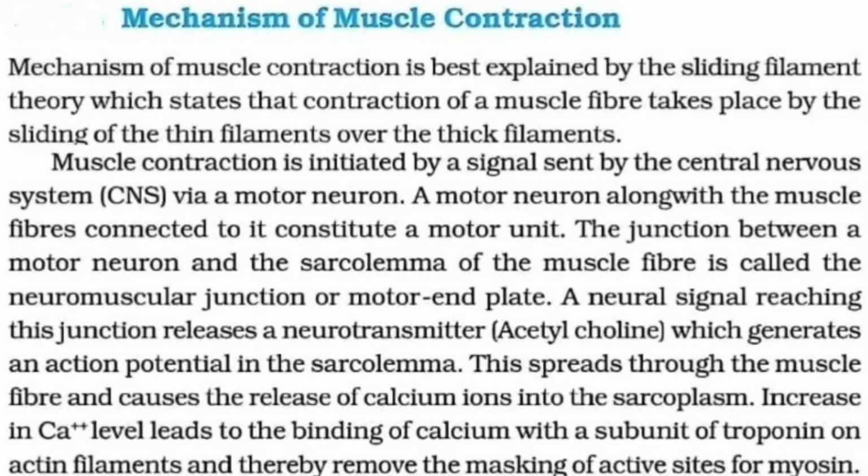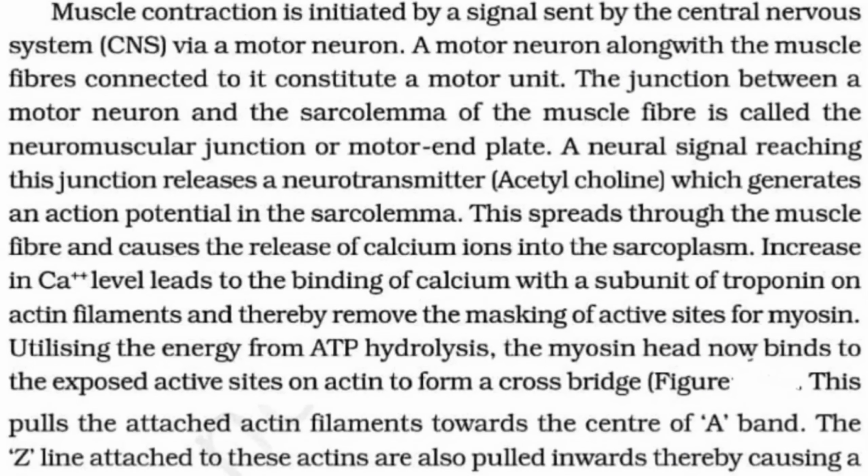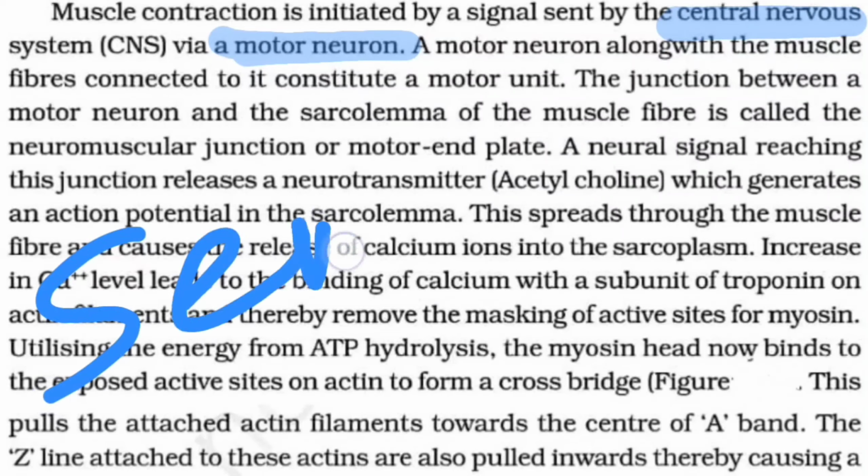So let's get started. Here, muscle contraction is initiated by a signal which is sent by the central nervous system via a motor neuron. Please do remember one thing: we have to know the meaning of motor neuron. The neuron which is bringing the order from the central nervous system to the organ is called a motor neuron, whereas the neuron which is taking the signal or stimulus from the organ to the central nervous system is called sensory.